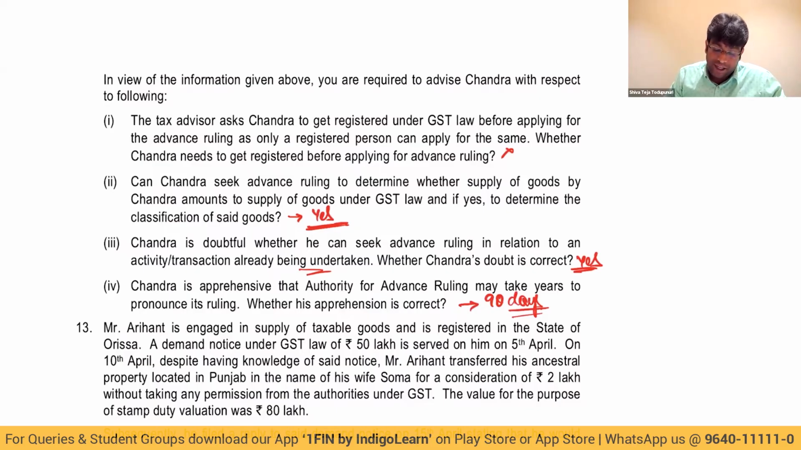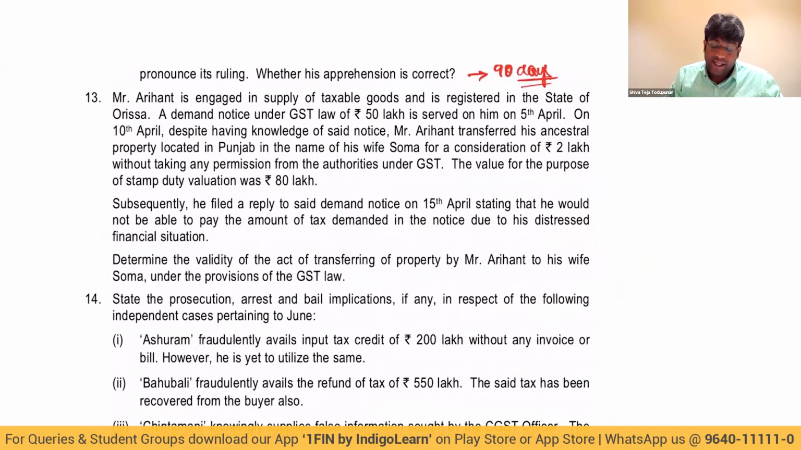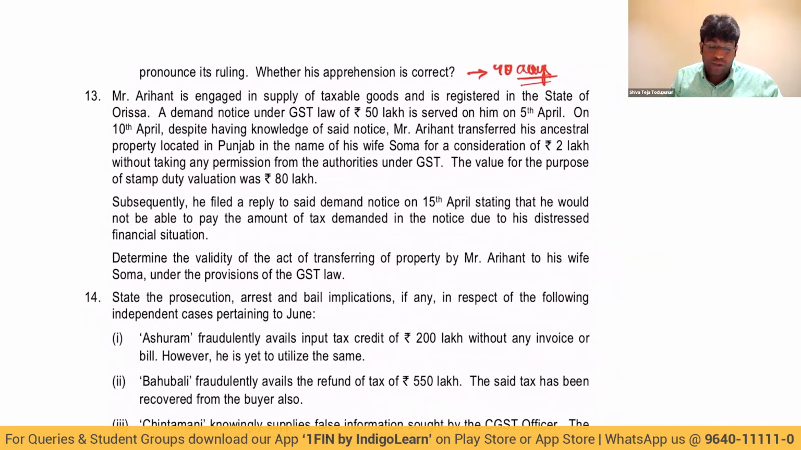Question number 13. Arihant is engaged in supply of taxable goods and is registered in the state of Orissa. A demand notice under GST of 50 lakhs is served on him on 5th April. On 10th April, despite having knowledge of the notice, Arihant transferred his ancestral property located in Punjab in the name of his wife Soma for a consideration of 2 lakhs without taking any permission from the authorities. The value of the stamp duty is 80 lakhs.